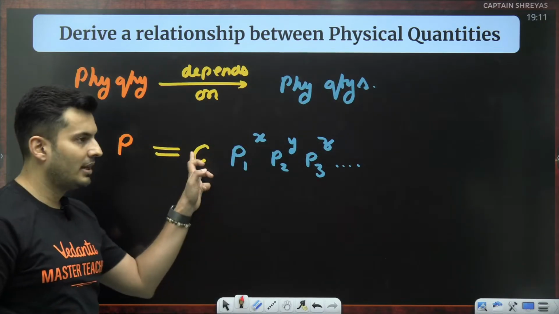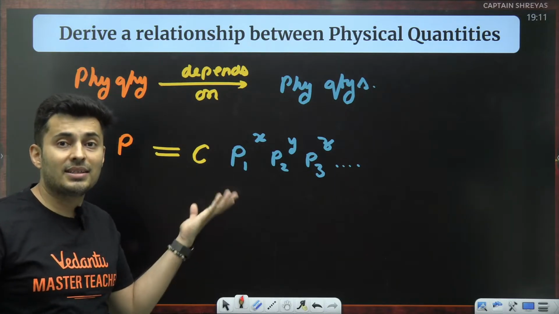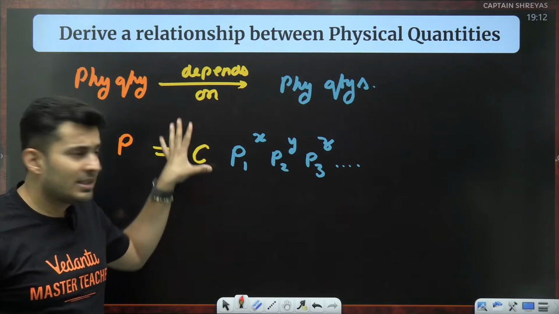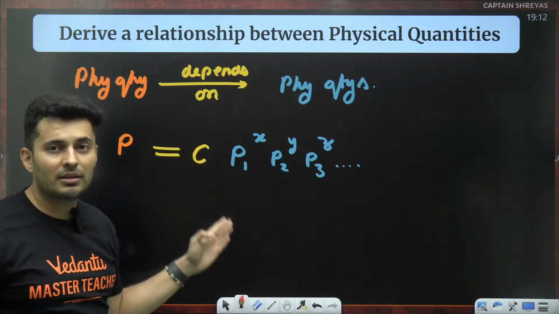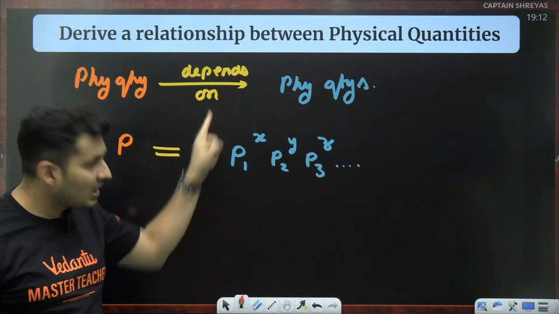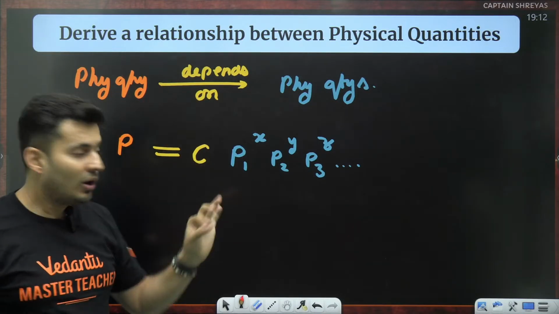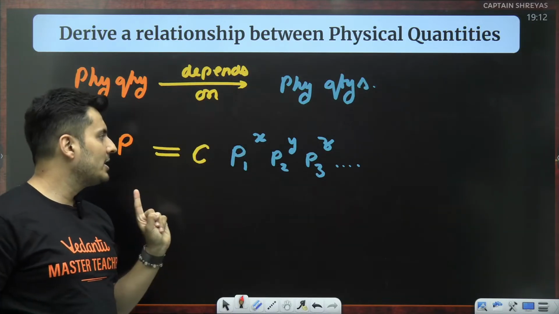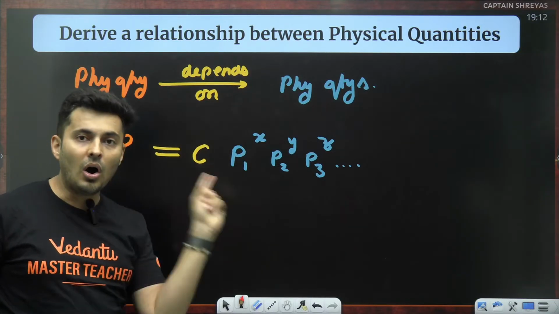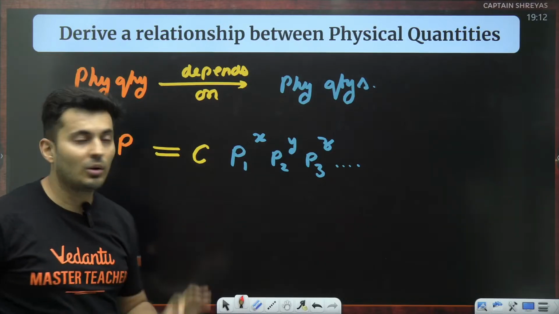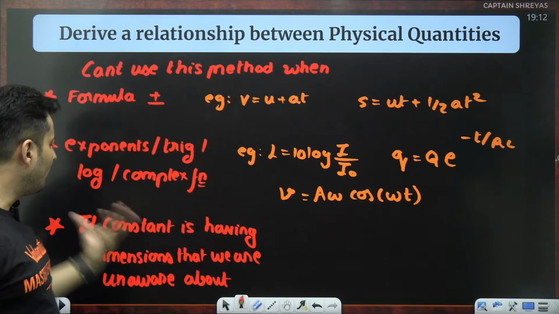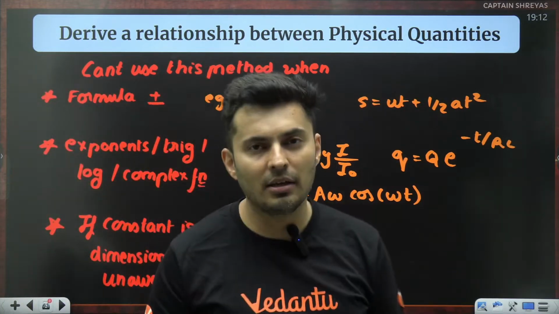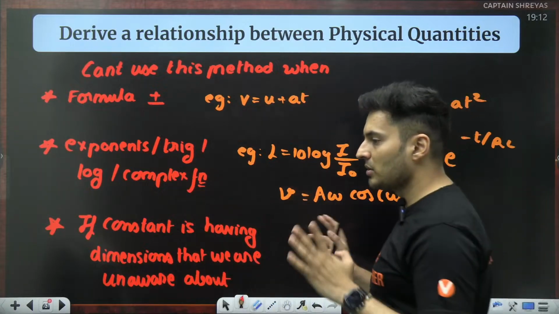This constant which is there, if I don't know what its dimensions are, or this constant is completely unknown, I cannot use this method. But if I know this constant is also having a dimension, this is the dimension, or this is a dimensionless quantity, then I can use it. Either it is dimensionless, or I know what the dimension is. Only then I can use it. If I am completely unaware of what it is, I cannot use this particular method.